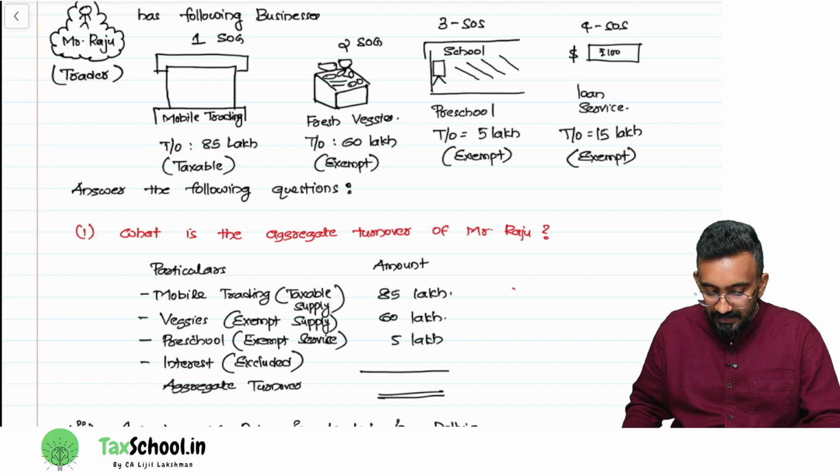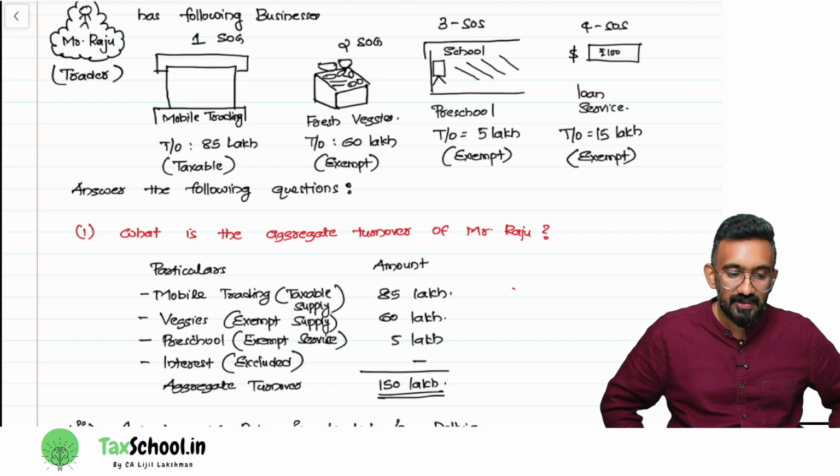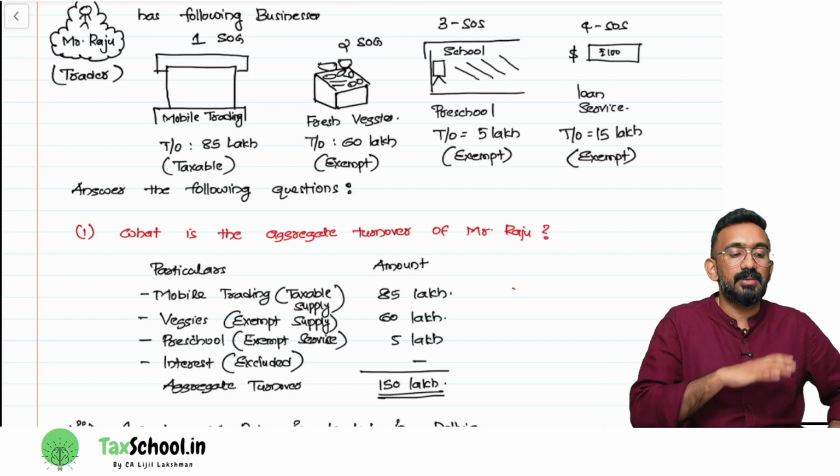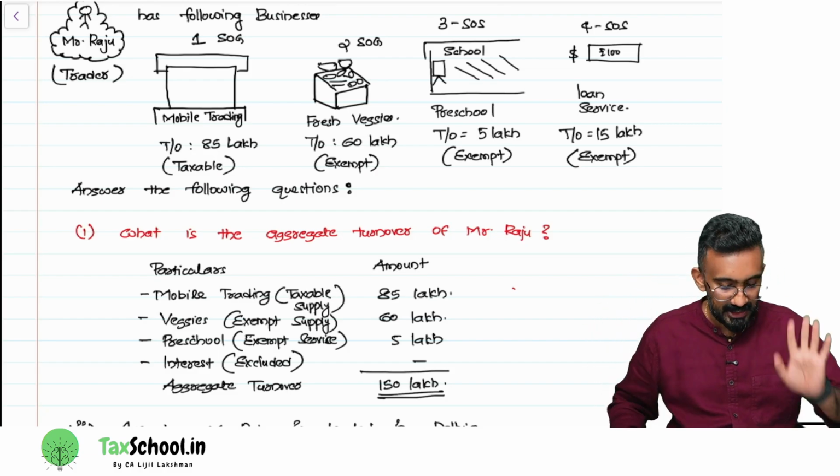So 85 we will include, 60 we would include, 5 we would include, but we will not include 15. Are you guys understanding why I'm excluding interest? So all the computation for composition levy scheme excludes interest. So 150 lakh is your correct answer.